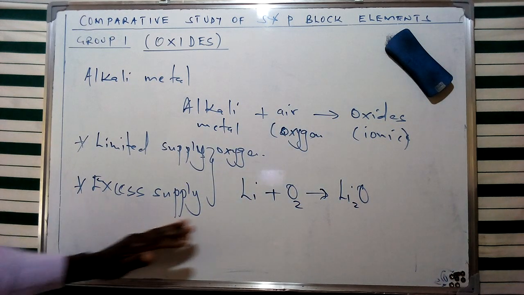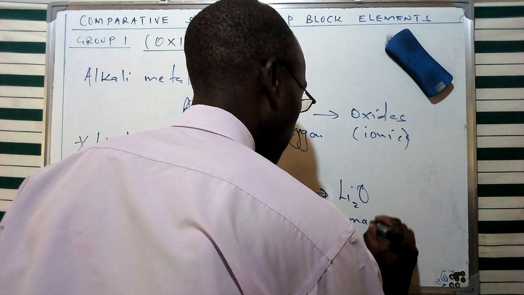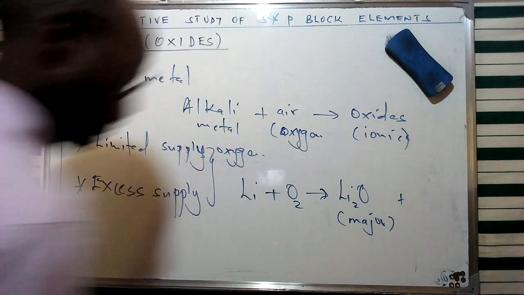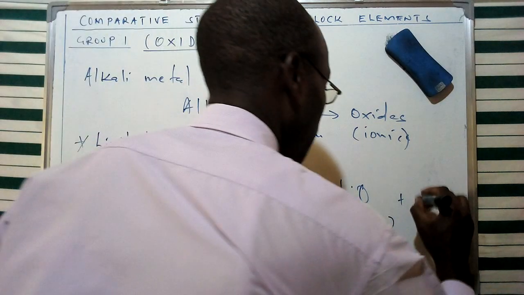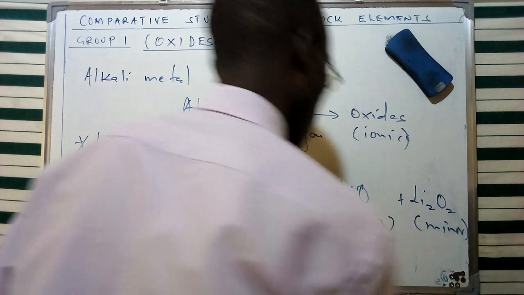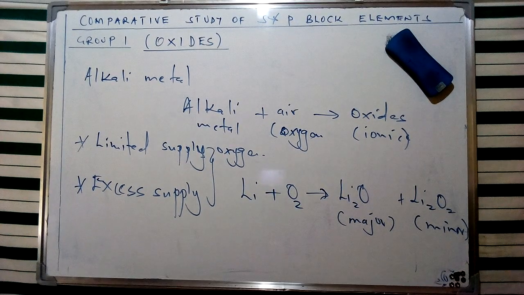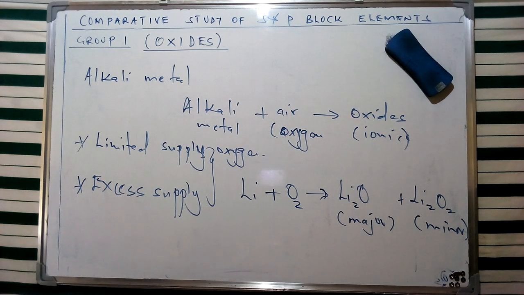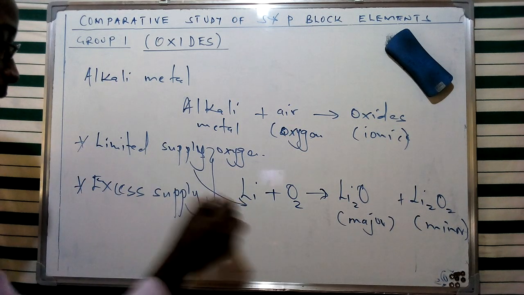Now, for the reaction of lithium, this is going to produce major and minor products, whereby the lithium oxide is going to be the major product, and then we're going to have what we refer to as a peroxide. This basically is going to be lithium peroxide, which is going to be a minor product formed from this specific reaction. As we go on, we're going to see that there are different products which are going to be formed. In this particular case for lithium, we achieve this specific product, and this was under the limited supply of air.